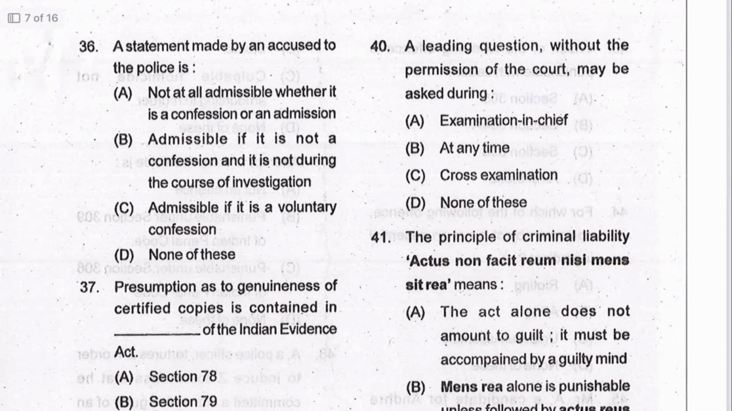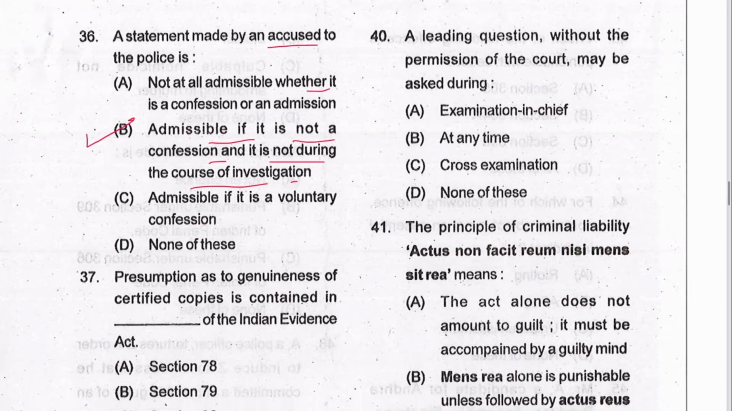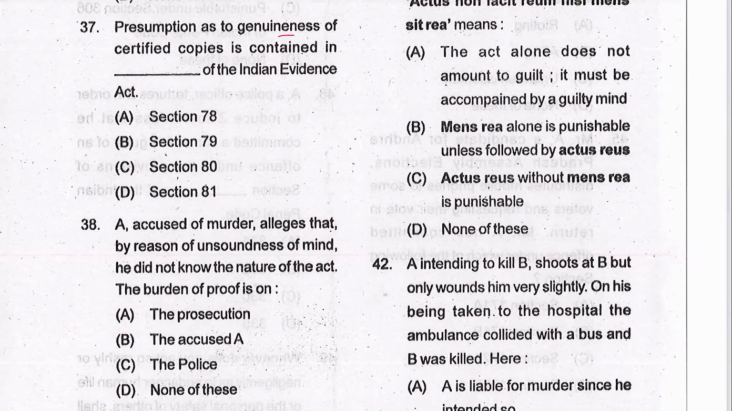Next 36. A statement made by an accused to the police is not admissible at all, whether it is confession or admission. Admissible if it is not a confession and it is not during the course of investigation. If it is voluntary confession, it will be admissible. B is the answer. If it is under Section 27 Evidence Act, which is not a confession and not during the course of investigation. Next 37. Presumption as to genuineness of certified copy is contained in Section 79. B is the answer.